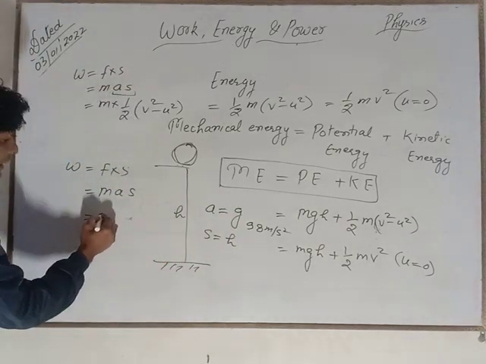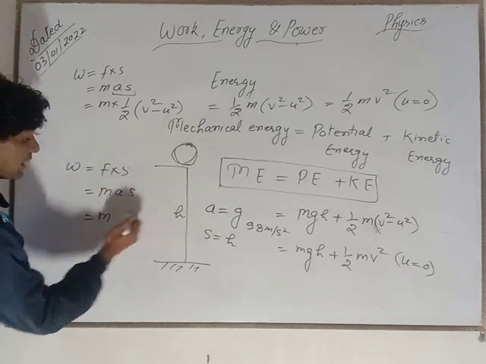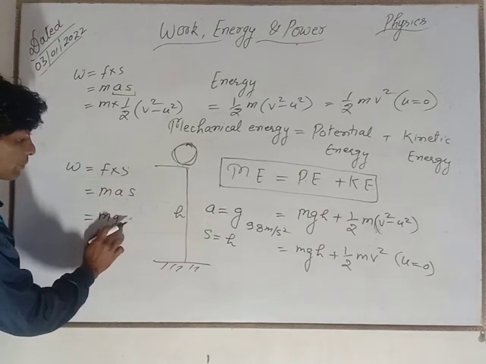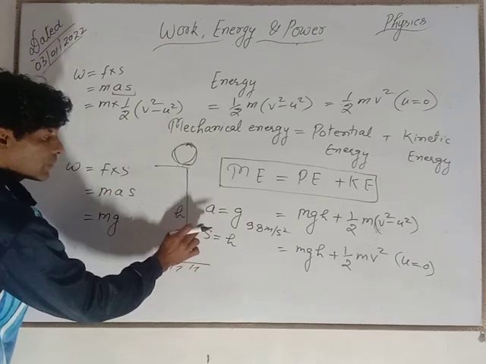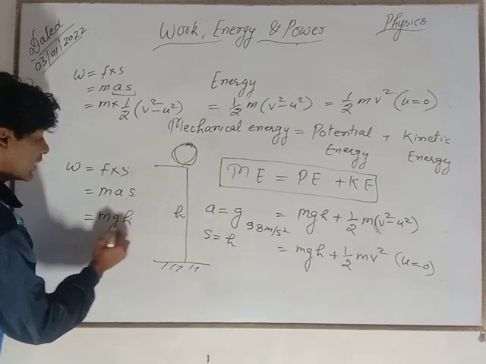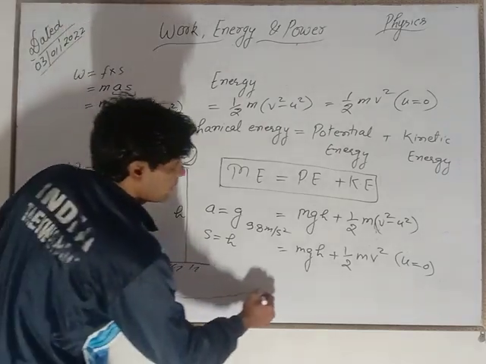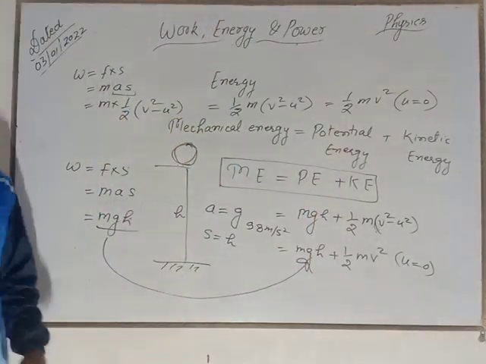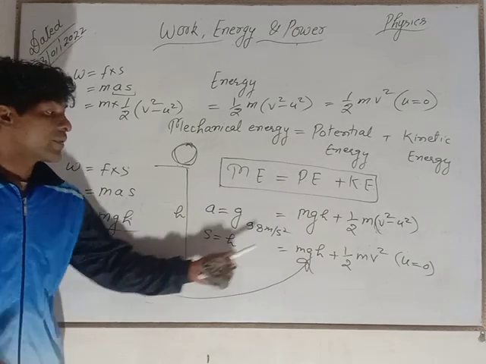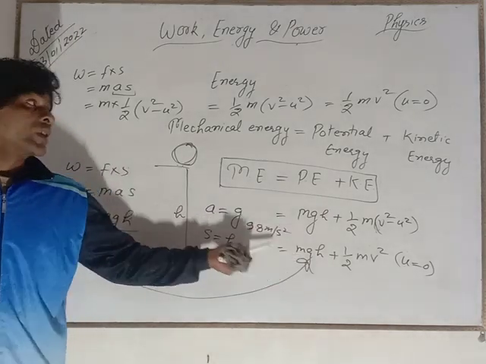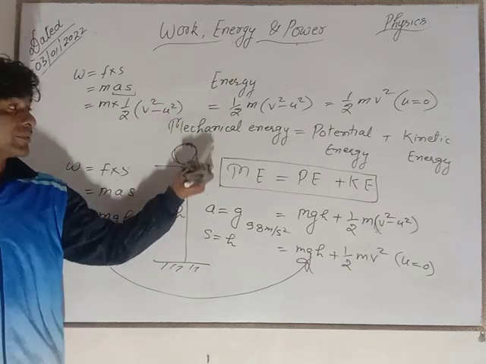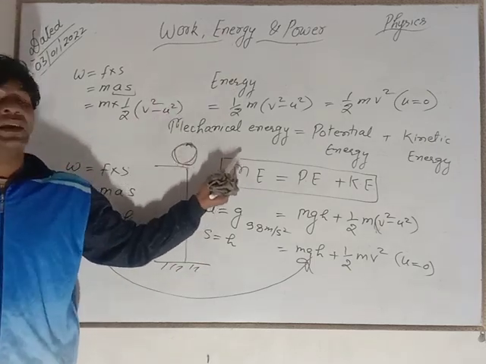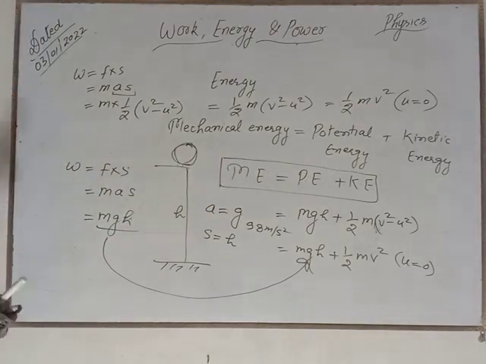Now here clearly you are seeing mass, and at the place of a you will put small g, acceleration due to gravity, and at the place of displacement there will be the height factor. Here clearly you are seeing mgh, potential energy, right? Then this is the derivation of potential energy, right? In this section I am just discussing mechanical energy only. Now see power. What is power? I am showing you.